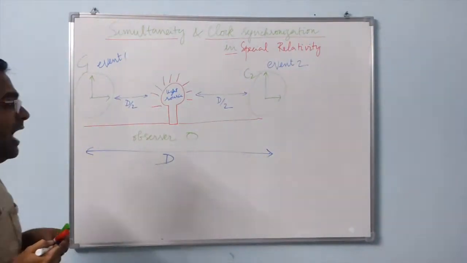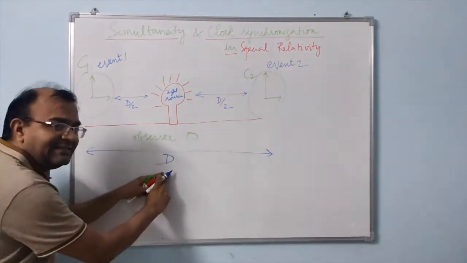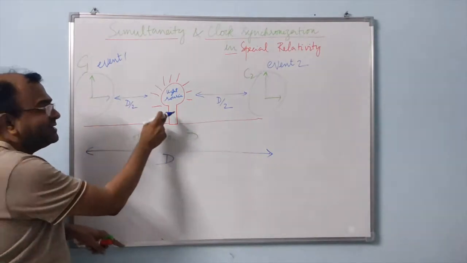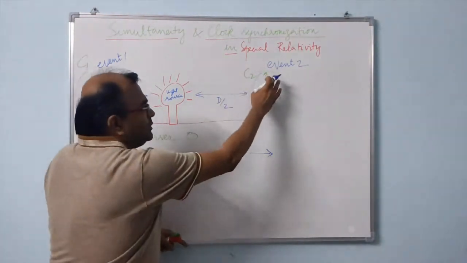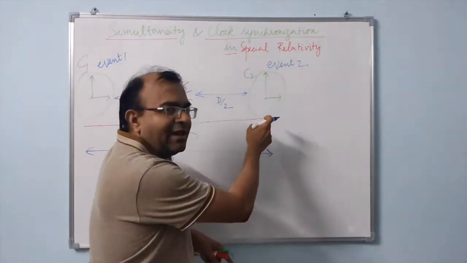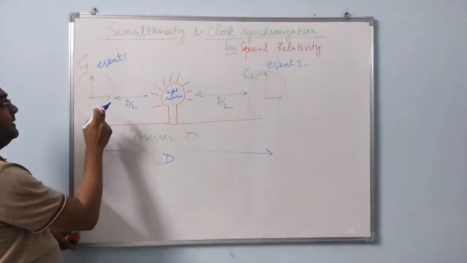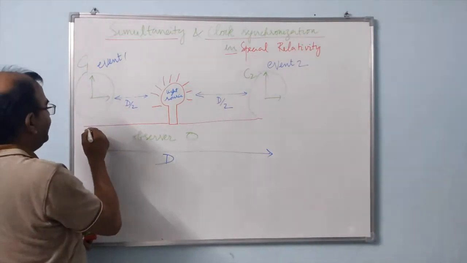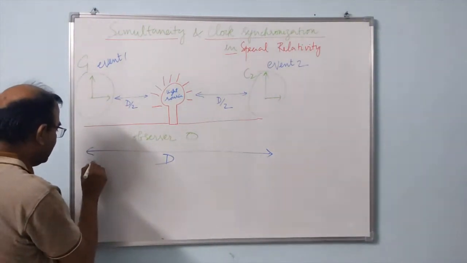Right? And these two events are separated by a distance d on Earth. What is event 1? The clock C1 receiving the light signal. What is event 2? The clock C2 receiving the same light signal. Right? And then what is the coordinate for the event 1? The coordinate for the event 1 in this particular frame of reference, let us call that x1.